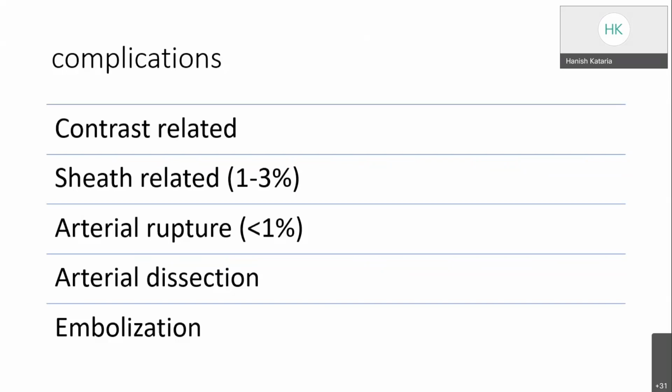Patients with extensive calcification have a rate of less than 1% of arterial rupture. If arterial rupture happens, we can balloon occlude the aorta from the contralateral side, upgrade the ipsilateral sheath, and cover the rupture with a covered stent. Then there are arterial dissection and atheromatous embolization.